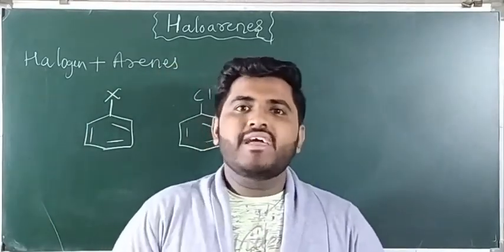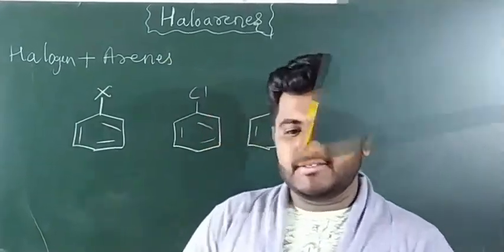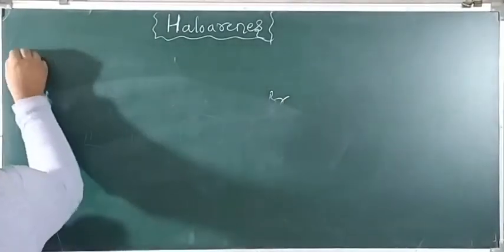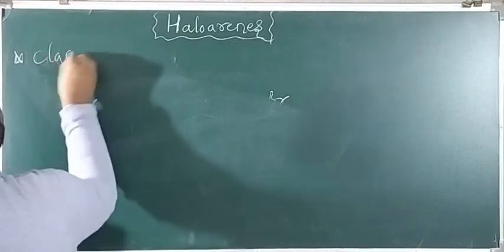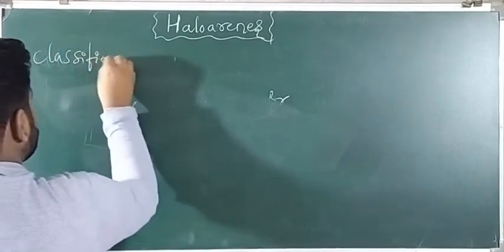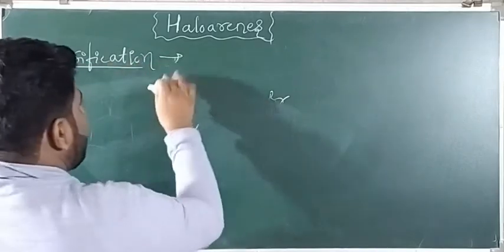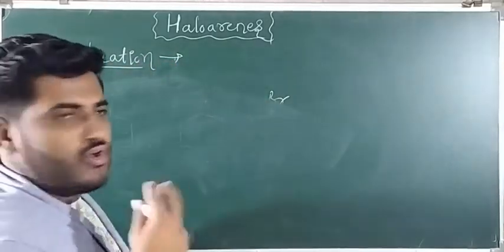Now we will study classification of haloarenes. Haloarenes are mainly classified into two ways.